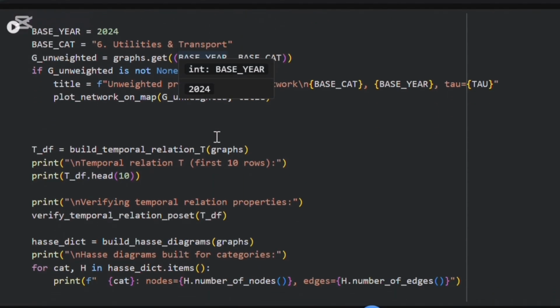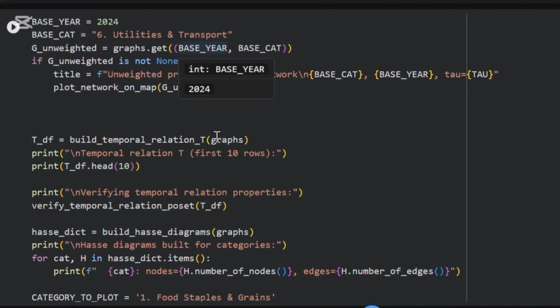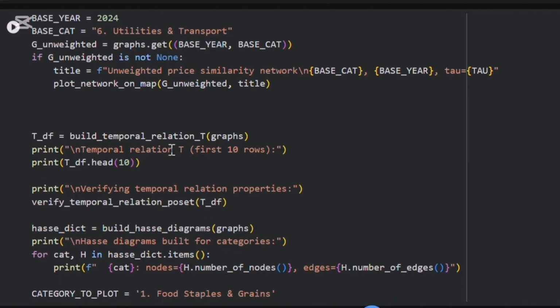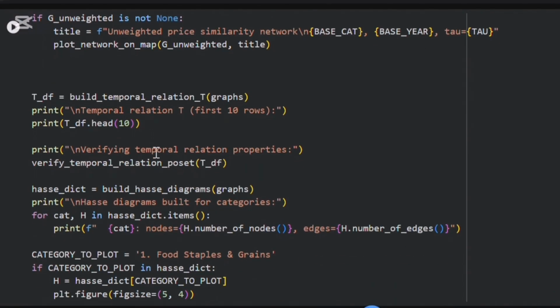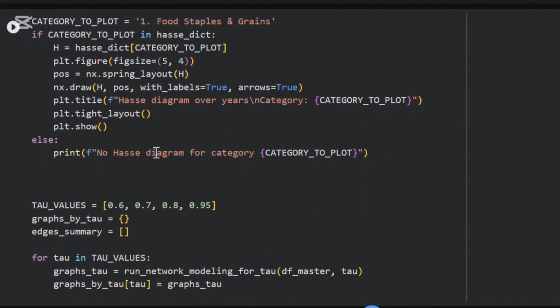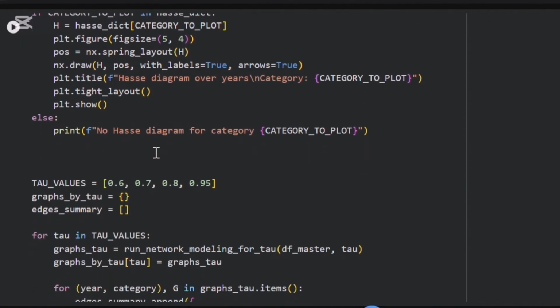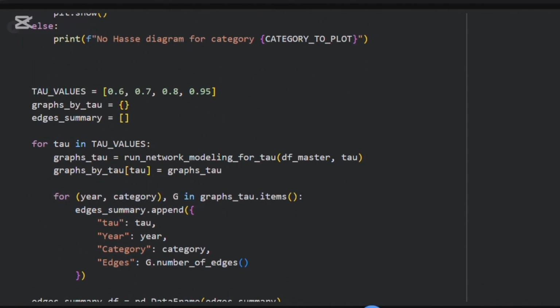We load and normalize the data, build all the networks, compute centralities and influence scores, construct the temporal relation and Hasse diagram, and then generate all the visualizations for different tau values and weighting schemes.